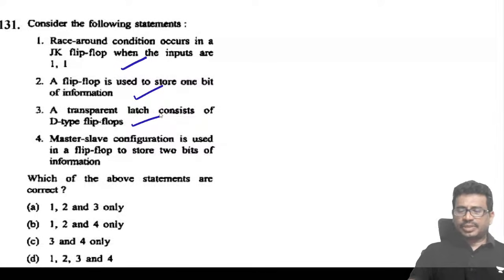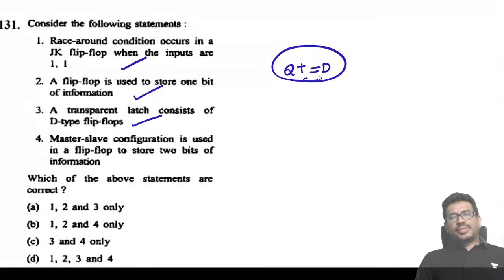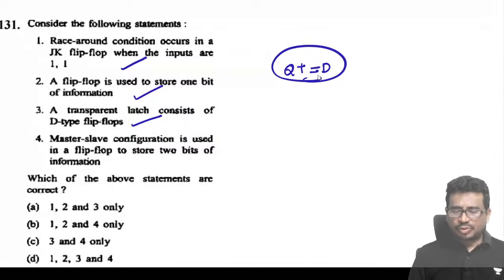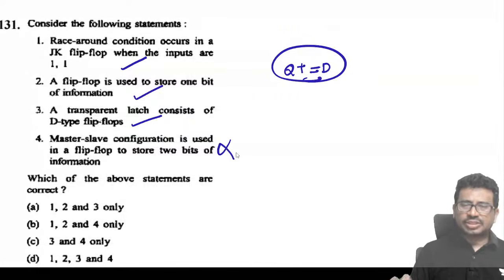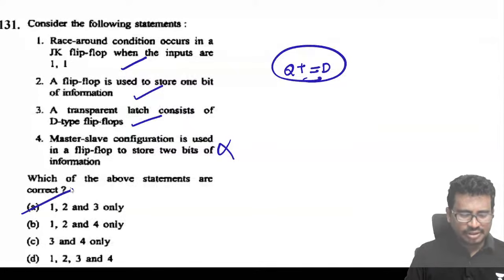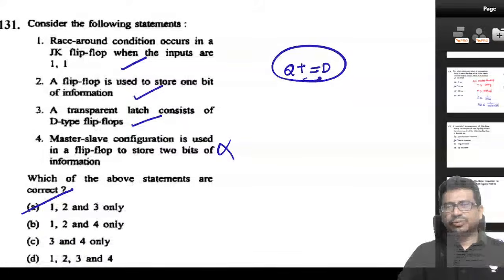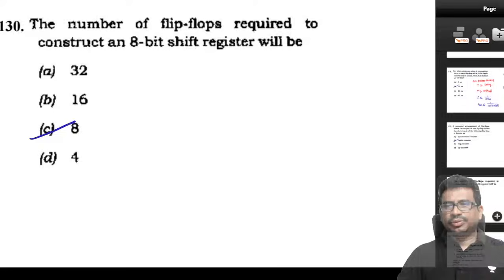Yes, for a D flip-flop the characteristic equation is Q plus equals D only. A master-slave configuration is used in a flip-flop to store 2 bits. No, a master-slave flip-flop can store only 1 bit of information. Remember.